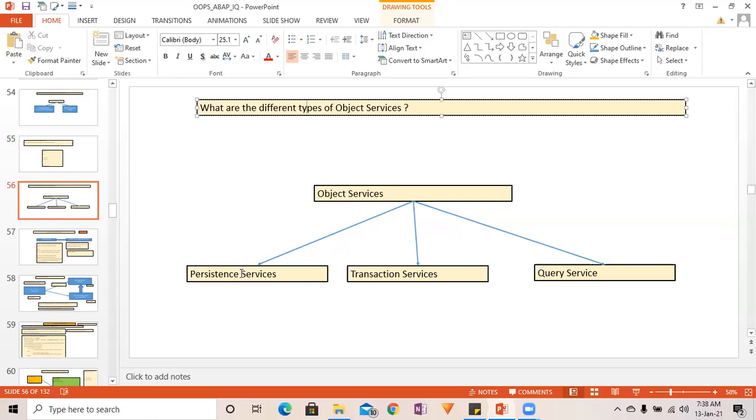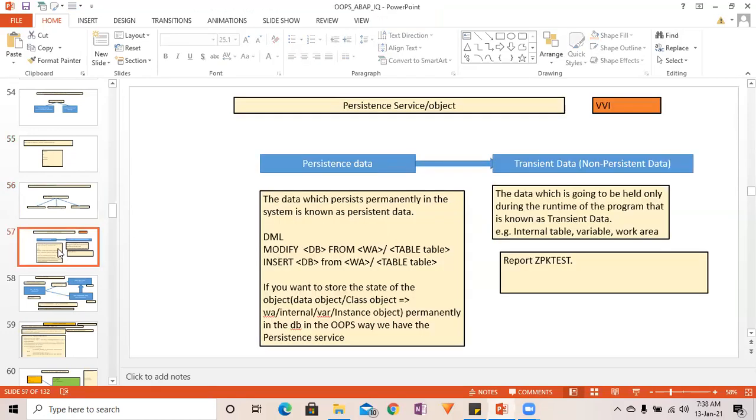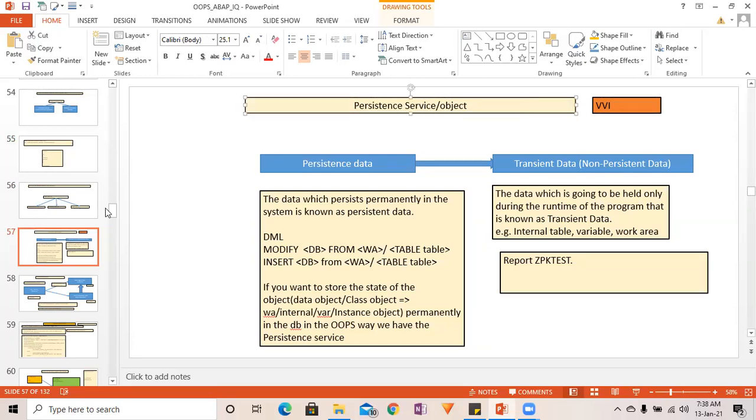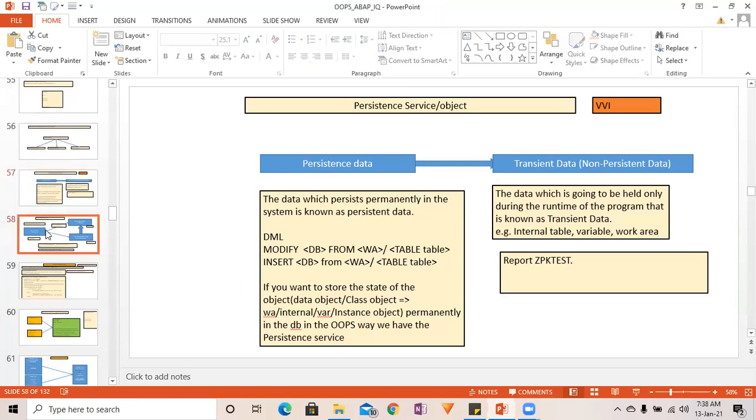Different types of object services: persistent services, transactional services, and query services. We have seen about the persistent services in detail. From an interview point of view, this is important. So we have seen this one. Persistent services in OOPS ABAP is achieved with the help of a persistent class.